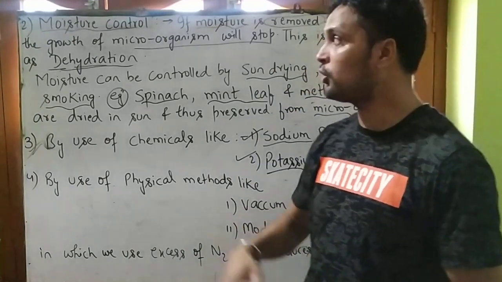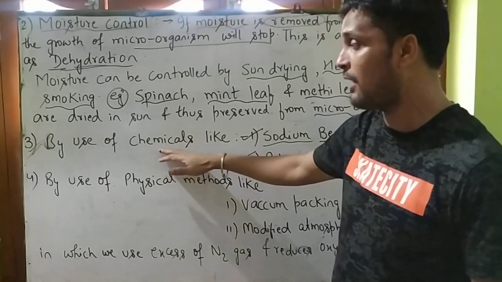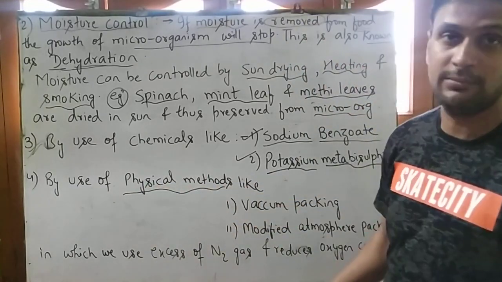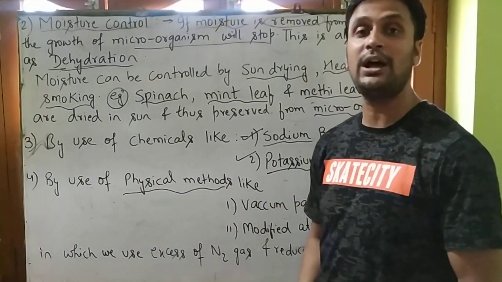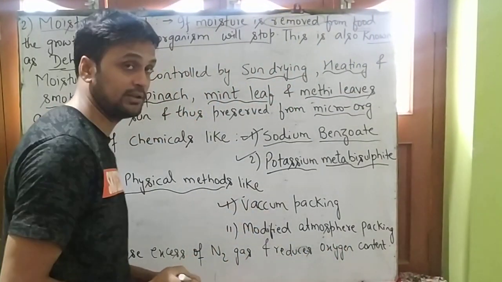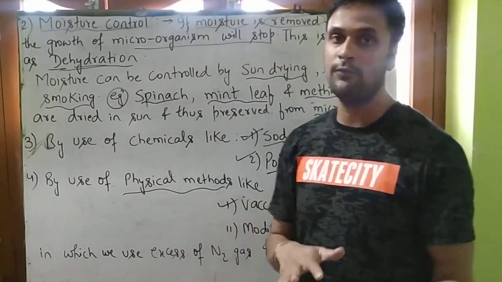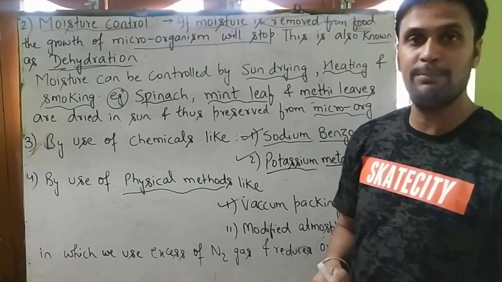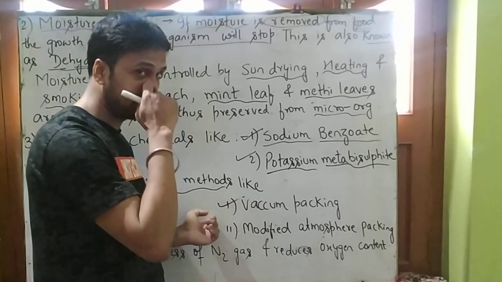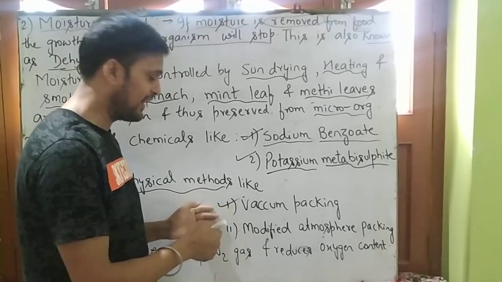So student, not only by moisture control and chemicals can we preserve our food, we can also preserve our food by some physical methods. We will see what those physical methods are. The first physical method is vacuum packing. What is vacuum packing? Removing oxygen from food is known as vacuum packing. We remove oxygen from food and pack it to inhibit the growth of microorganisms. So this is known as vacuum packing.